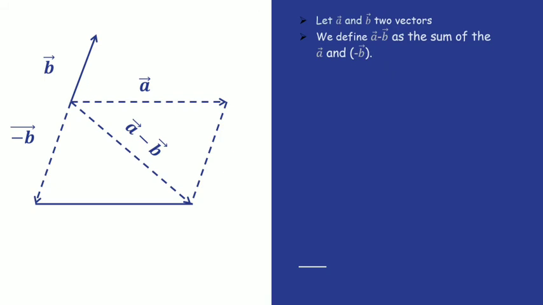Now let A and B be two vectors. We define vector A minus vector B as the sum of vector A and vector minus B. So as I mentioned, for the subtraction we can take an inverse of vector B, and this is minus vector B. Then we can add this inverse to vector A. So this gives us vector A minus vector B. So this is the method of subtraction.